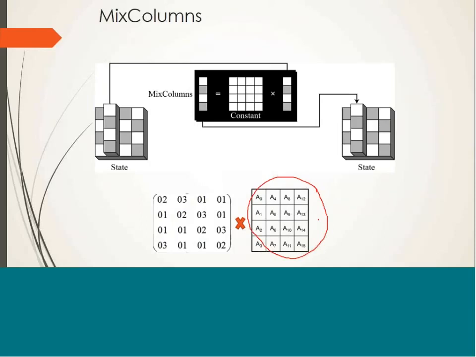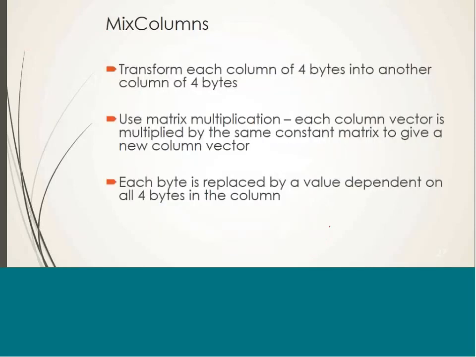So this state matrix we are going to multiply with this constant matrix. Always we have to multiply the state matrix with the given constant matrix in this mixed column operation. Each byte is going to be replaced by a value that is dependent on all 4 bytes in the column.